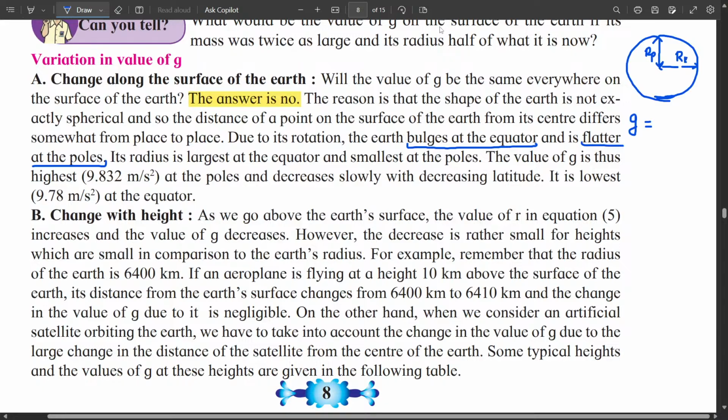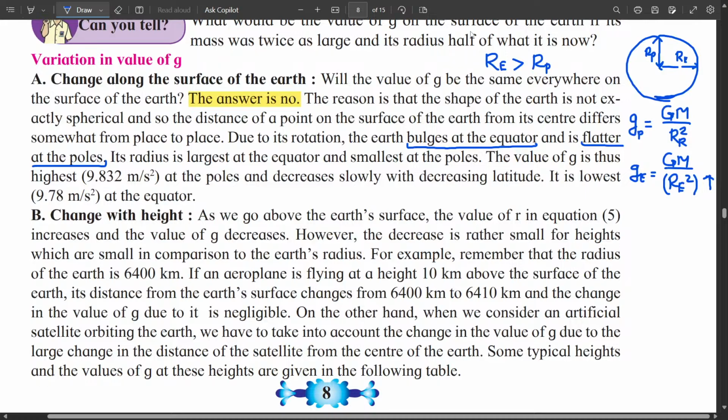We know that small g is capital G, capital M upon r square. So if we consider the gravitational acceleration at the poles, Gp equal to GM upon Rp square, and gravitational acceleration at the equator is capital G, capital M upon Re square. Now we know that radius at the equator is slightly greater than radius at the pole.